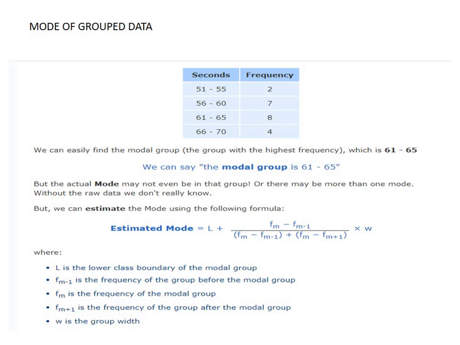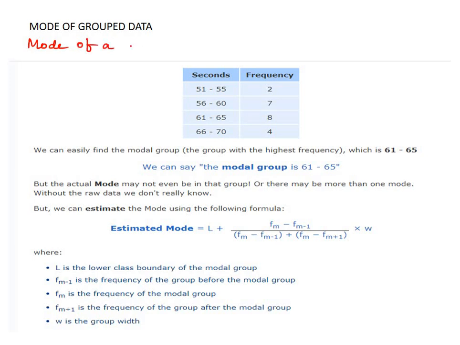I have not taken the discrete things or ungrouped data, because that is very easy. So what actually mode is? So mode is actually the value which occurs most frequently. So mode of a